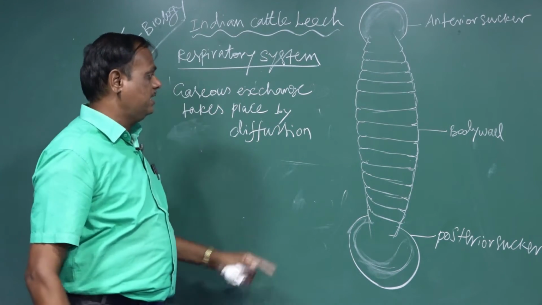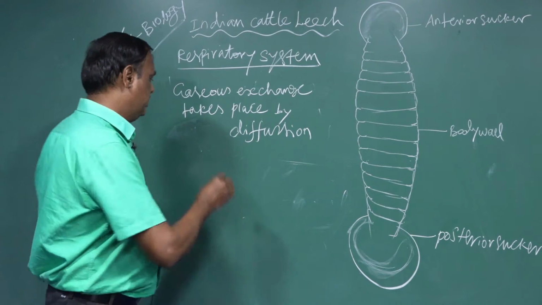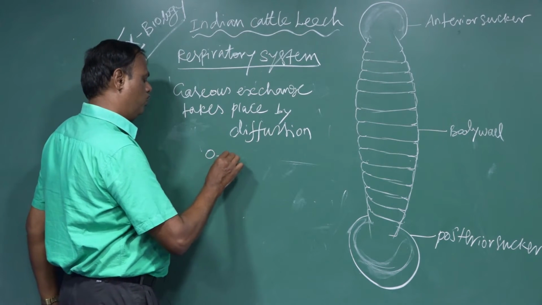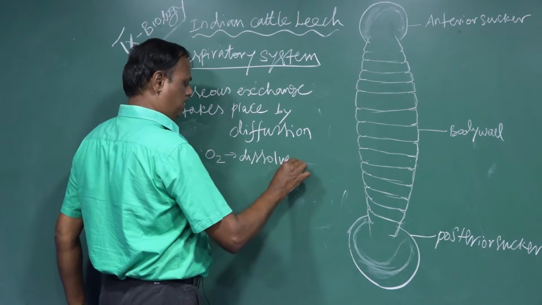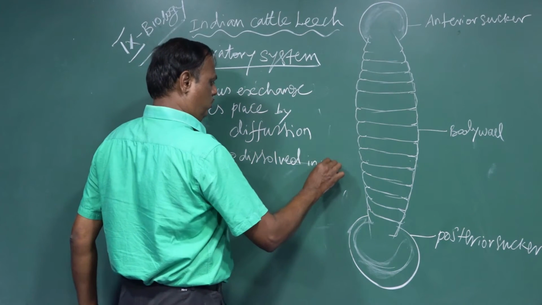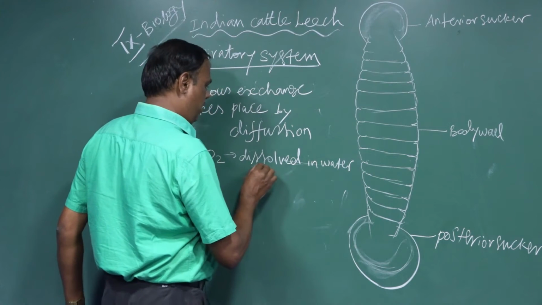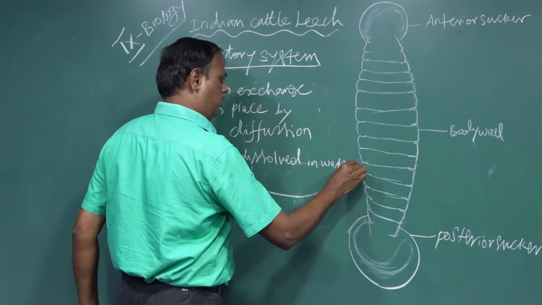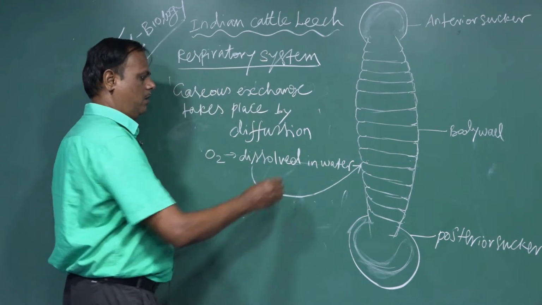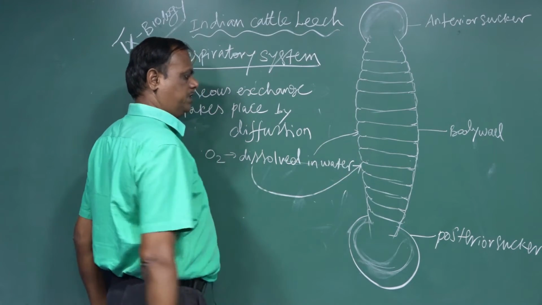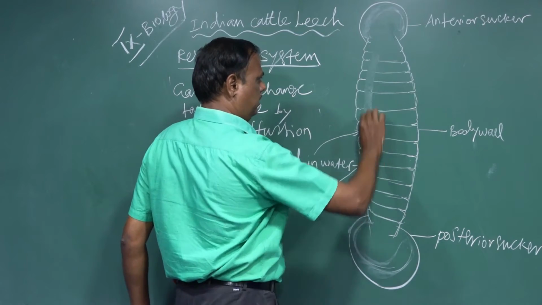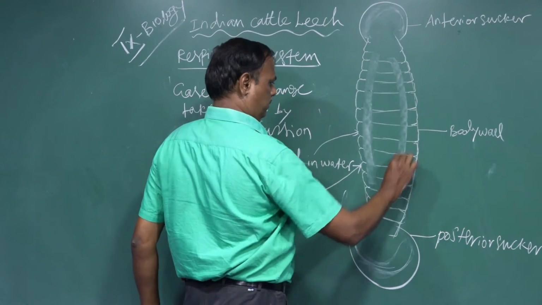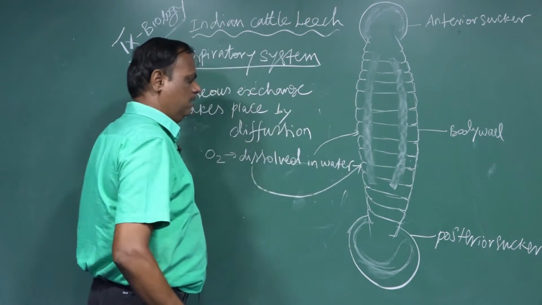How does the gaseous exchange take place by diffusion? Oxygen, O2, is dissolved in water. The dissolved oxygen diffuses through the skin into the hemocoelic fluid.